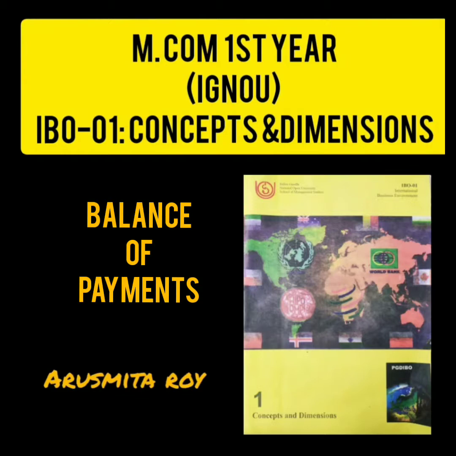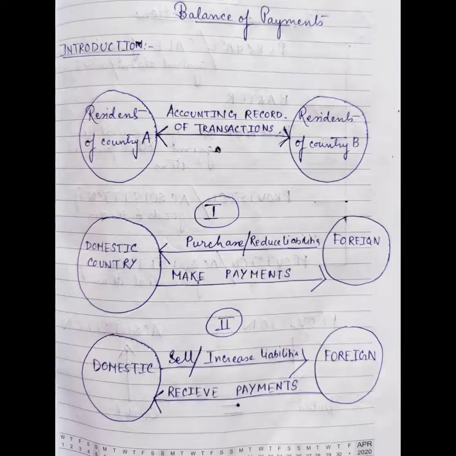So today's lesson of ours is balance of payments. As you all know, what is balance of payments? It is an accounting record of transactions happening between residents of one country and the residents of another country. So let's be more specific: residents of one country and residents of the rest of the world.